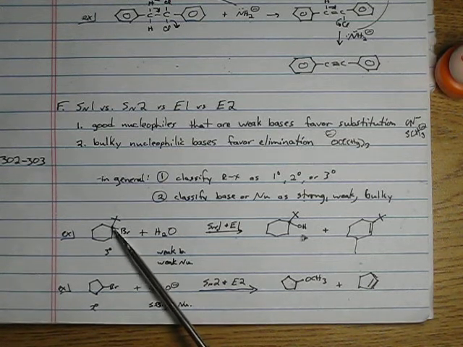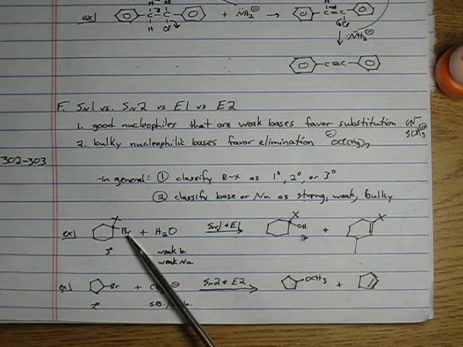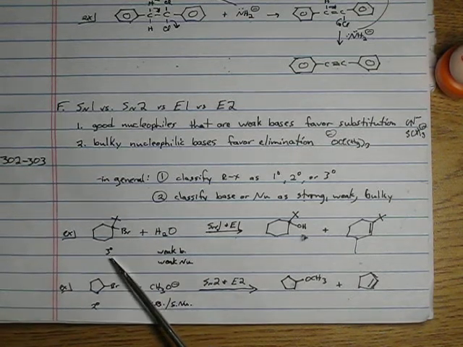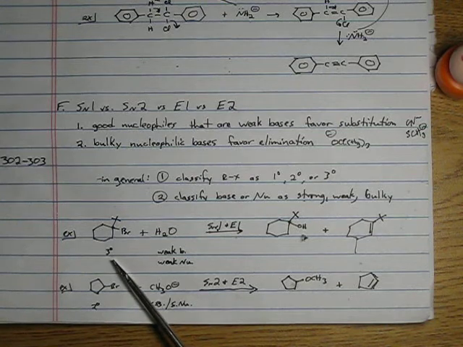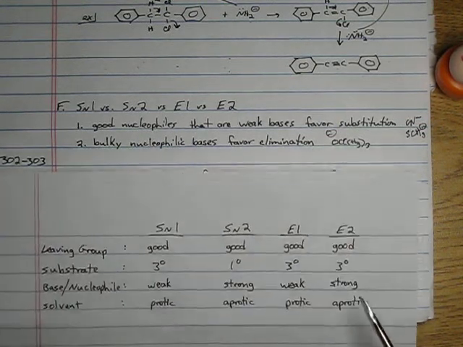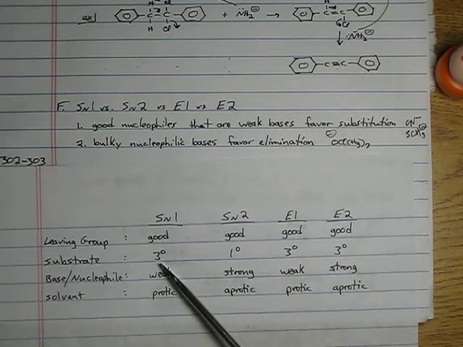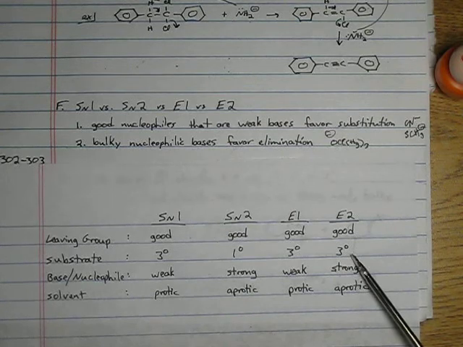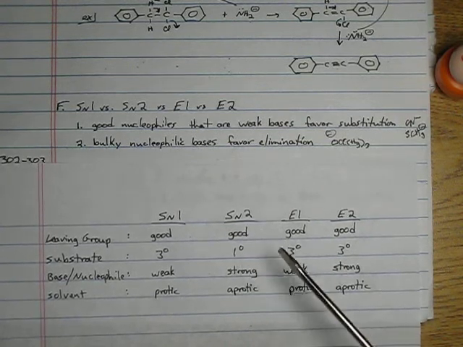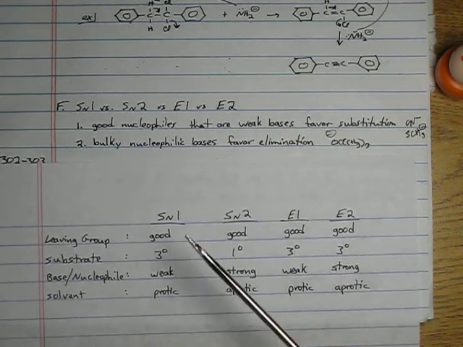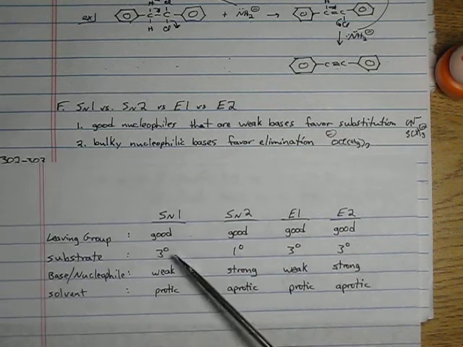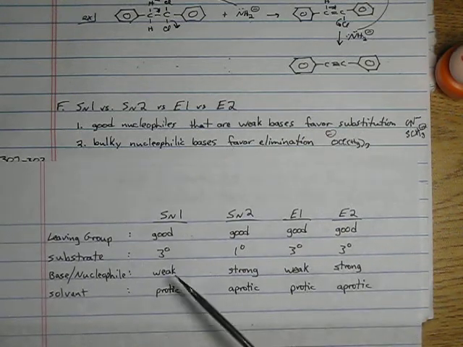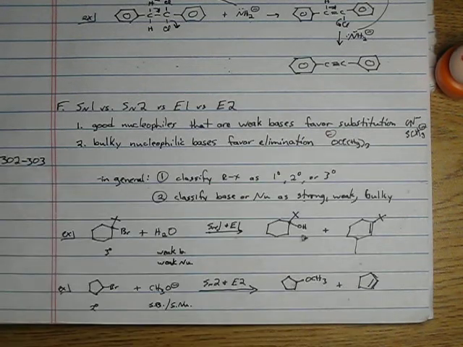Well, there are no hydrogens on the carbon that contains the bromine, so it is a tertiary alkyl halide. So what mechanisms favor tertiary alkyl halides? SN1, E1, and E2. Well, good news, we pretty much eliminated SN2.